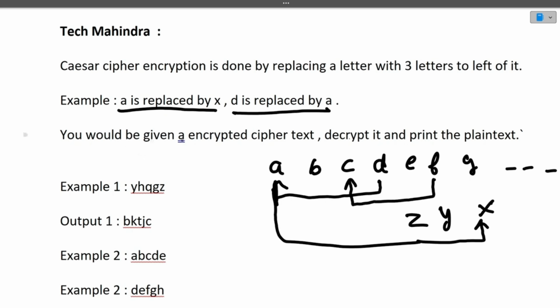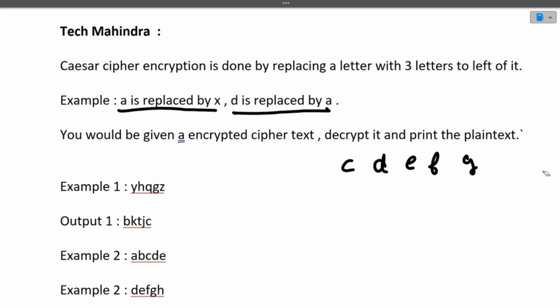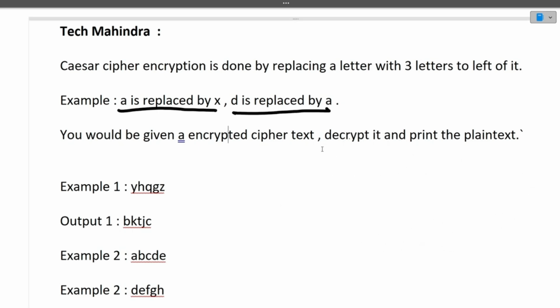Now you would be given an encrypted cipher text, decrypt it and print the plain text. Now see what's the catch here. They have already given you the encrypted one. How did they encrypt it? By replacing the current character with the three letters to the left of it. This is the encrypted one. Now you have to decrypt it. How will you decrypt an encrypted text?